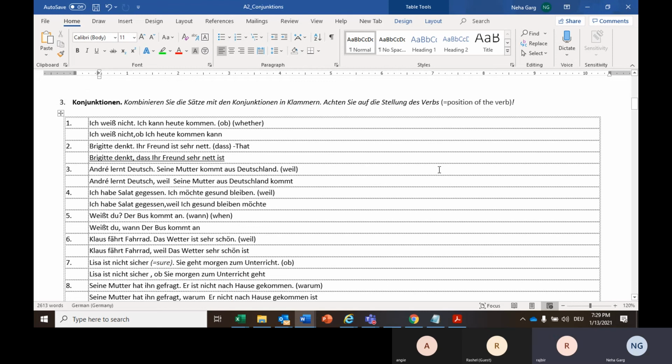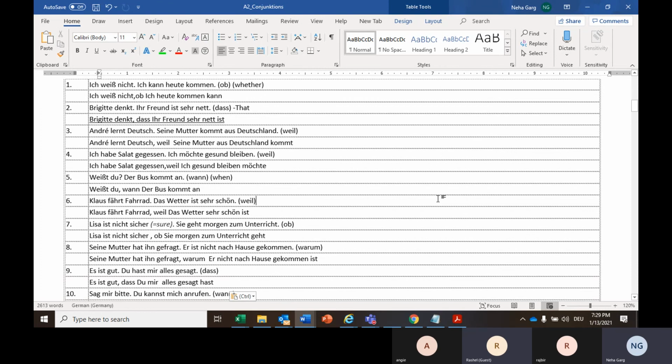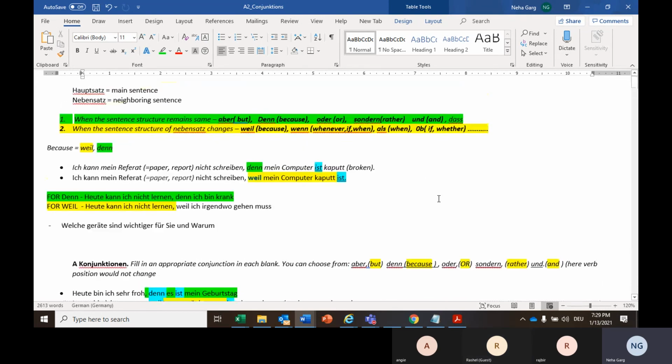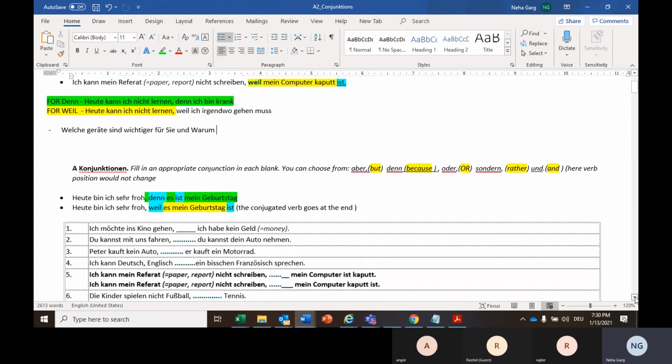No, ma'am. Usually the verb will go to the last part, right? Yes, but then you have to learn this particular thing, basically what words are there which are going to impact the sentence structure and what words are there which are not going to impact the sentence structure. It's just you have to keep in mind this only.